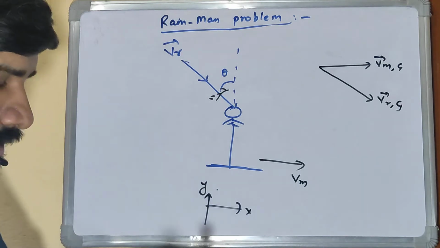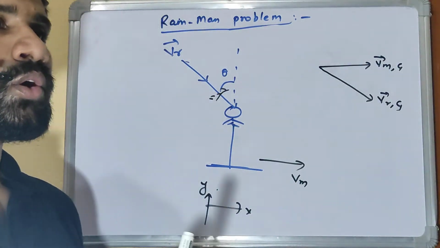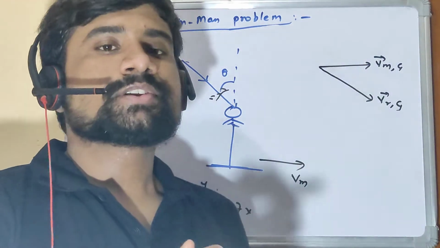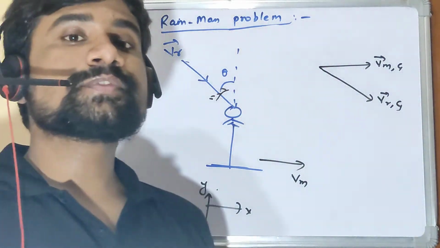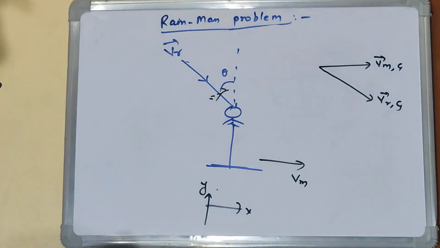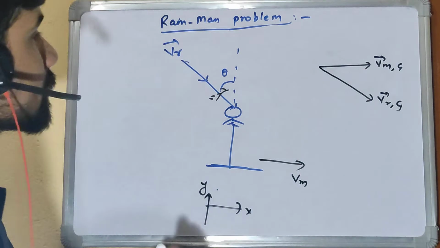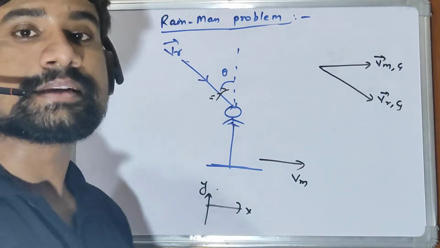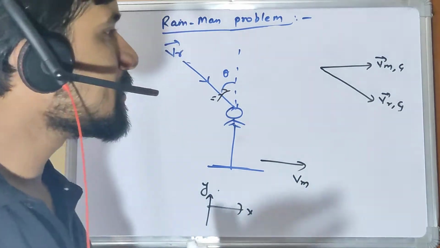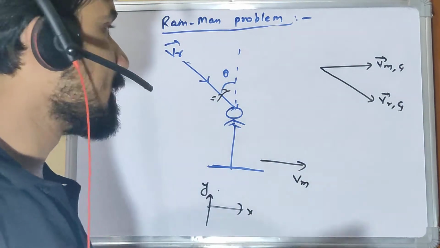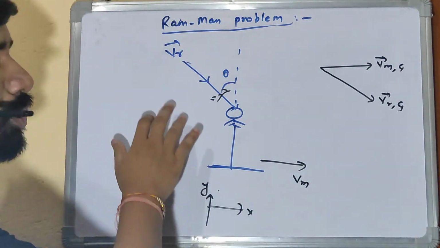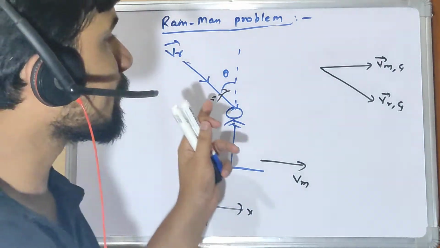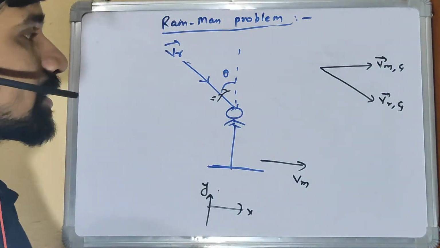So now, what is the observation of this man? Initially when he was at rest, he was observing that the rain was coming exactly at an angle theta, that the droplets are falling at an angle theta with respect to vertical.